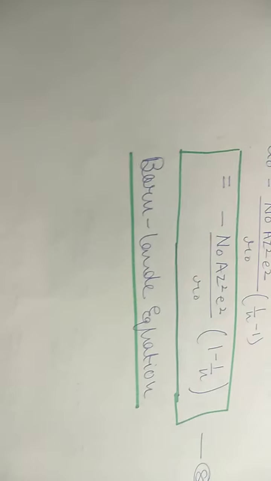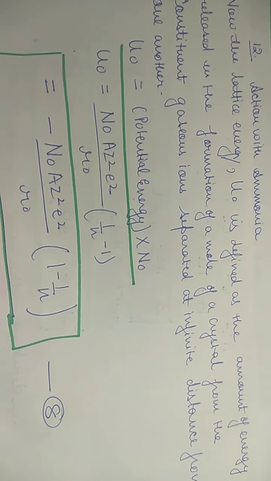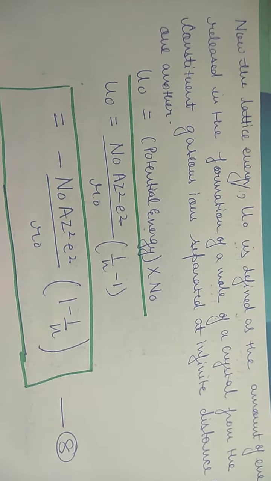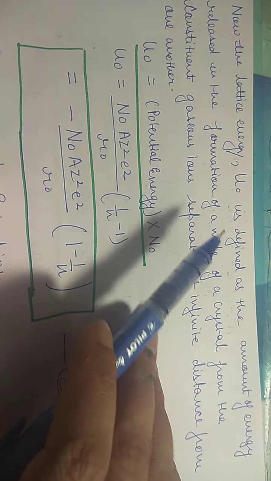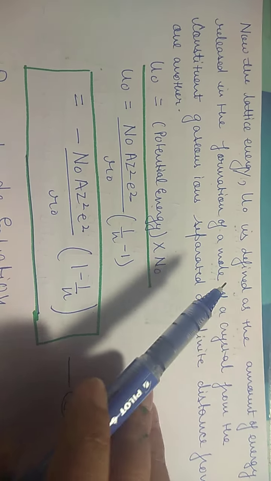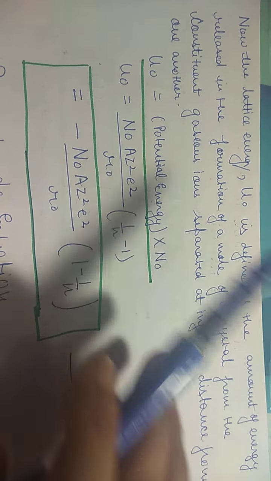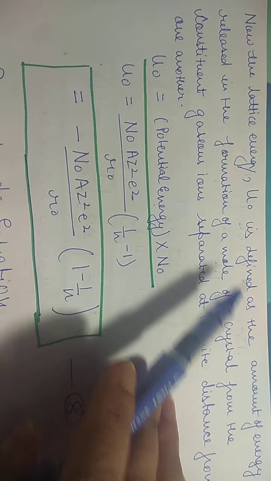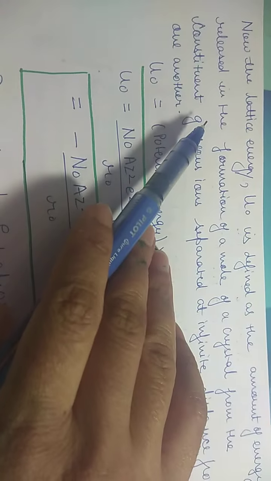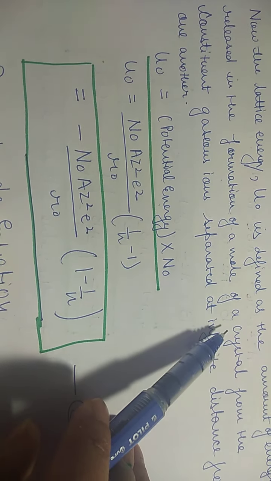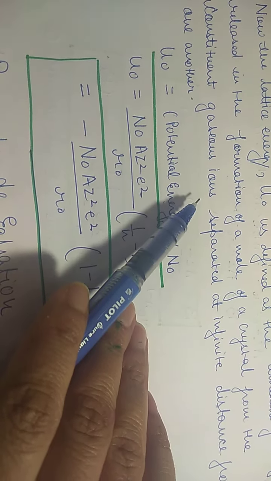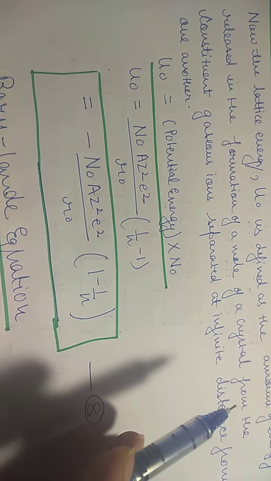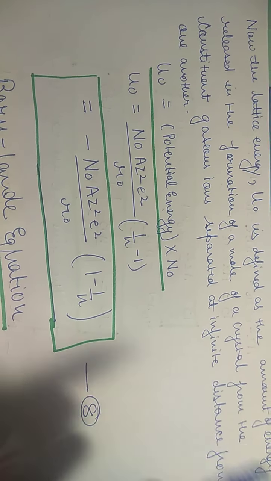And so from here we have the lattice energy U naught, which is defined as, first of all pay attention to the definition. U naught is lattice energy at equilibrium, defined as the amount of energy released in the formation of a mole of crystal from the constituent gaseous ions separated at infinite distance from one another. This we have done before. This is the definition of lattice energy.